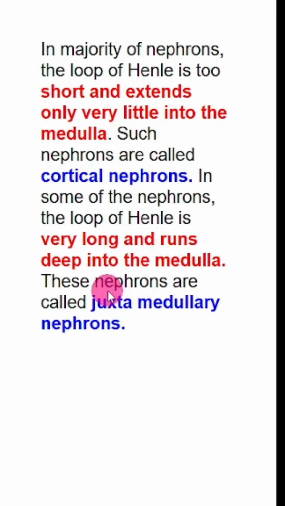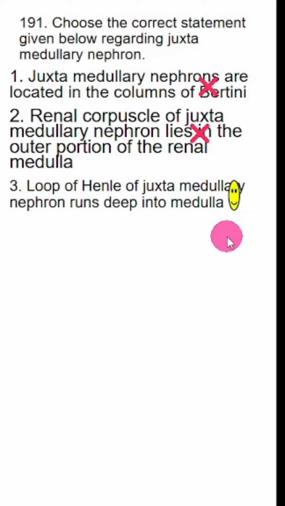Next one, loop of Henle of juxtamedullary nephron runs deep into medulla. This is correct. So juxtamedullary nephrons, they have very long loop of Henle and it runs deep into the medulla. This is correct statement. Let's check the last option also.